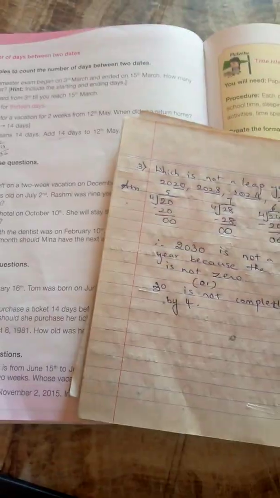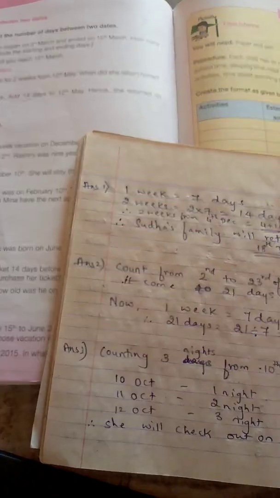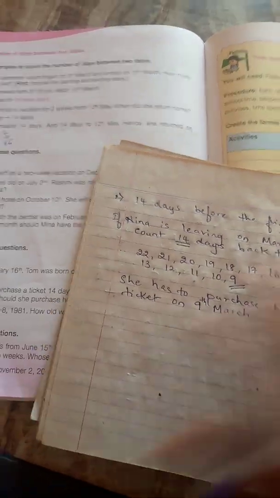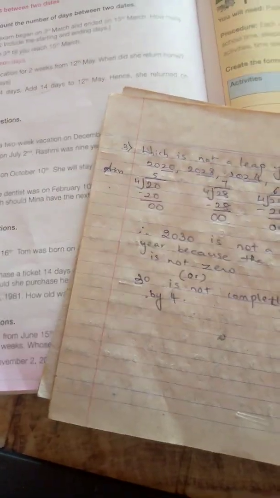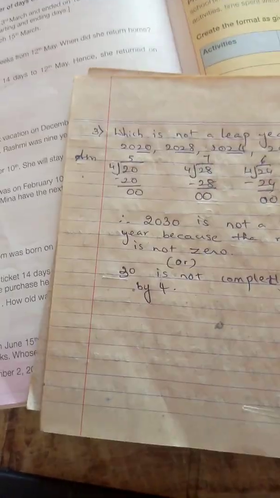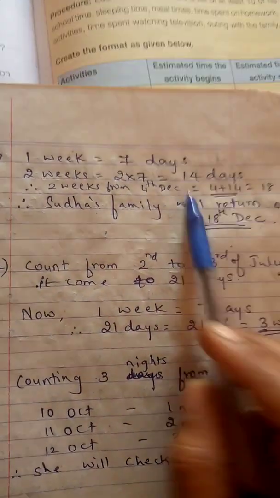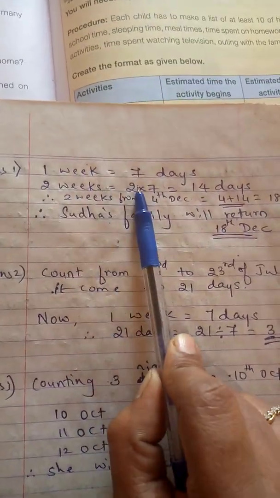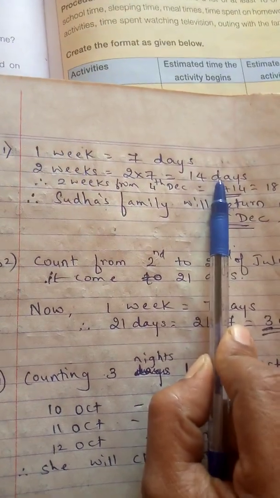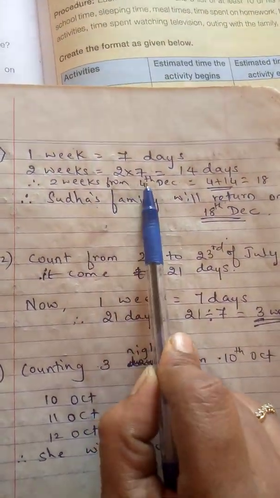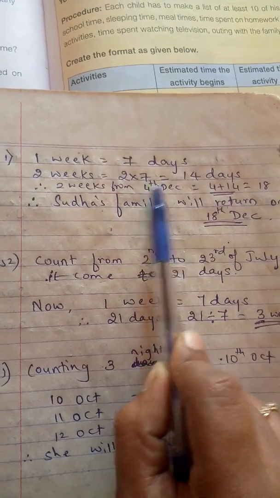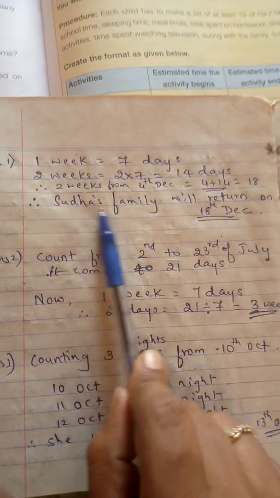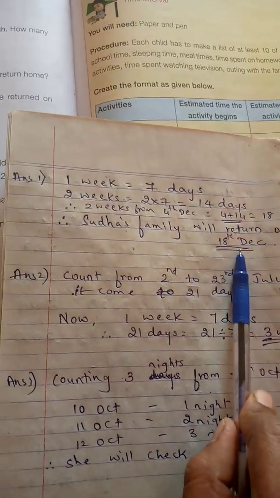I'll just show you. See, I've done this. 4th of December. I'll just show how to do. See here. 1 week is 7 days. So Sudha's family is going for 2 weeks. 2 weeks is equal to 2 into 7, which is 14 days. Therefore, 2 weeks from 4th December, add 4 plus 14. You get the answer 18. Sudha's family will return on 18th December.